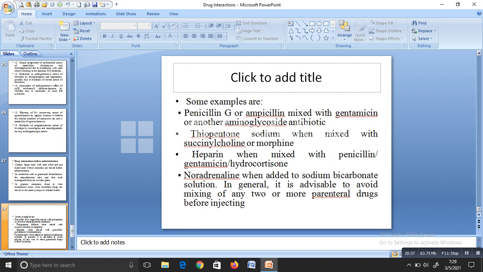I hope you got an outline picture of what drug interaction is and which drugs mainly produce drug interactions. What is pharmacokinetic drug interaction? That is drug interaction which occurs due to absorption, distribution, metabolism, and elimination. Next, today we have discussed pharmacodynamic drug interaction, that is alteration of the drug effect at the target site. There will be modification of the response of the drug irrespective of the concentration. We have studied so many examples. I hope you're clear. Thank you.